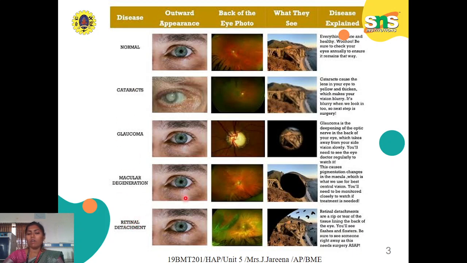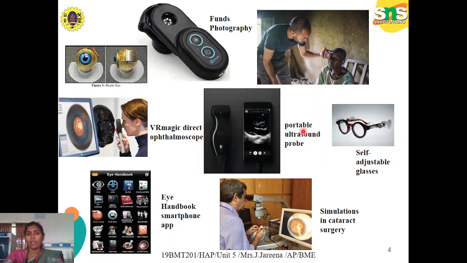Here I have given how the eye appears physically, and how the physiology of the eye appears, that is the back of the eye photo, and how these people can see the world. The third column is how people see the world. What is the difference between normal vision and the vision of diseased people? So these are the empathy part, right?